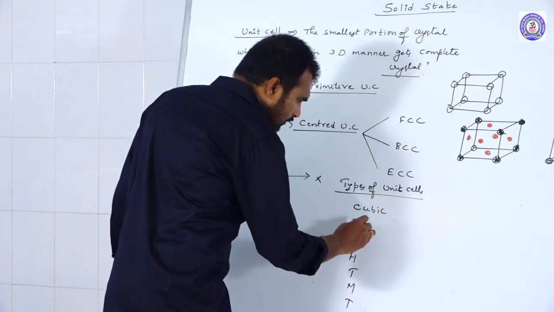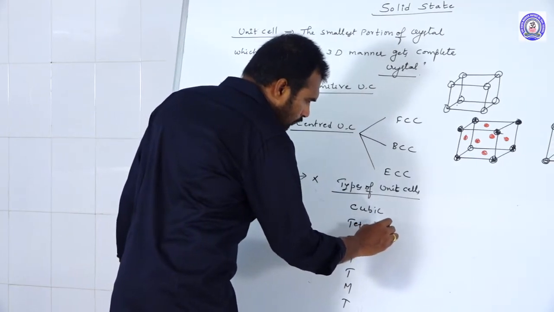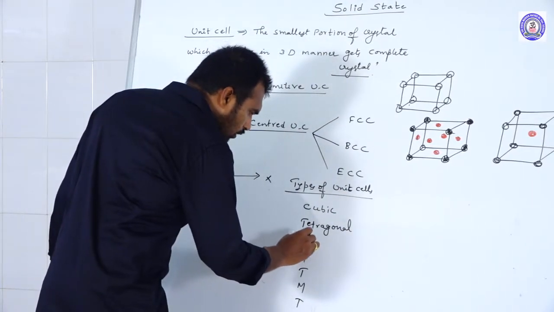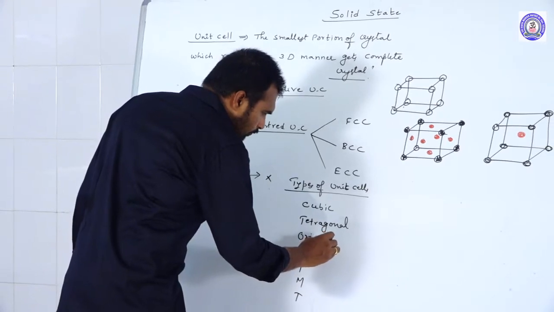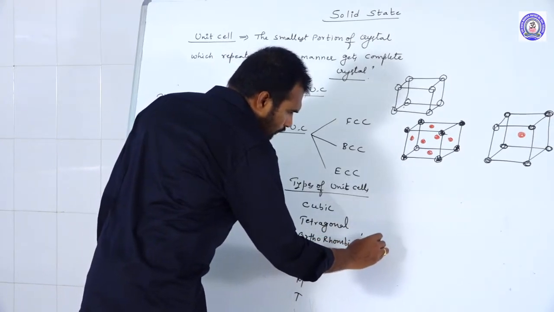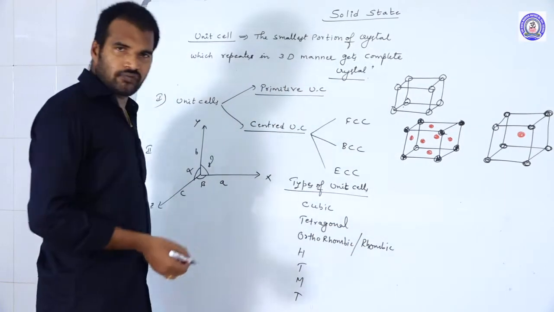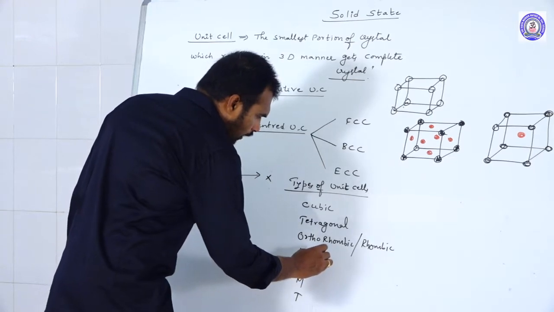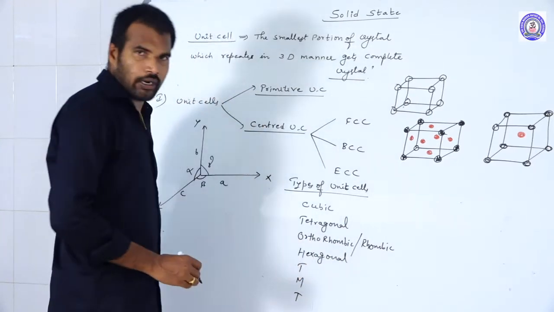T is tetragonal. O is orthorhombic, which we also call rhombic. H stands for hexagonal.